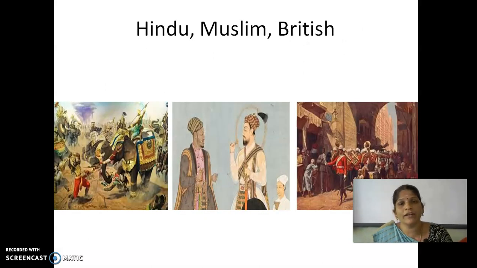According to James Mill, he divided our Indian history into Hindu, Muslim, and British. But actually India is a secular country, so it is not that familiar or famous.